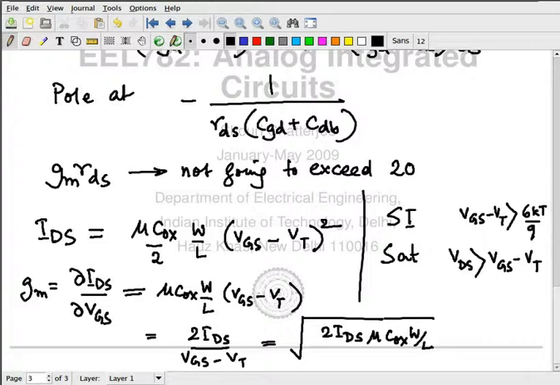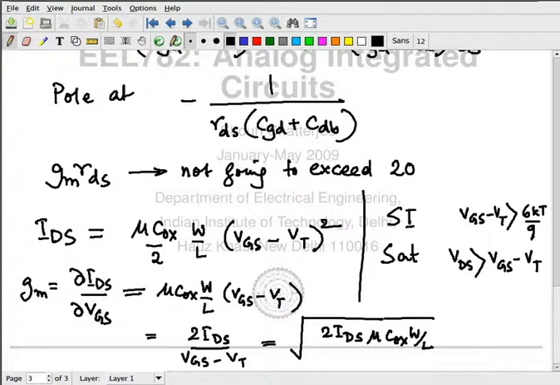Okay, that's one way to look at it. The other way to look at it is, if you look at it from 2 IDS by VGS minus VT point of view. Suppose I say that, alright, I'll keep VGS minus VT constant. In the earlier case, I had no control of VGS minus VT. I had left out VGS minus VT altogether. Now I'm saying, let me hold the value of VGS minus VT to be fixed. I'm going to apply only a certain amount of VGS minus VT.